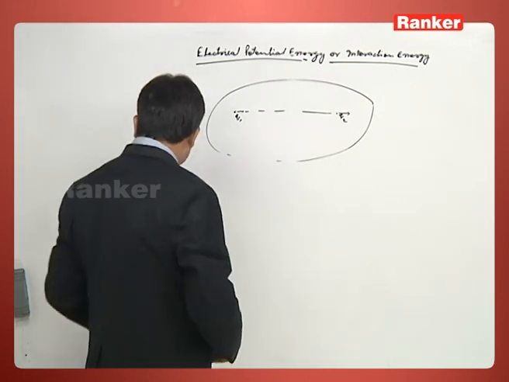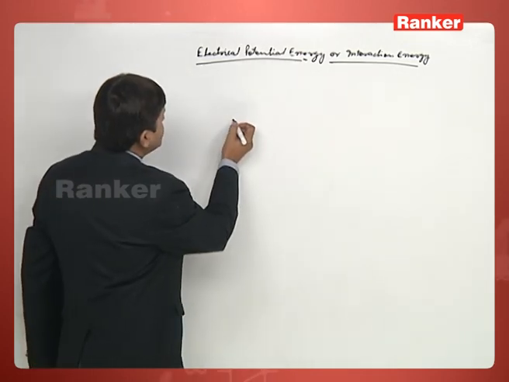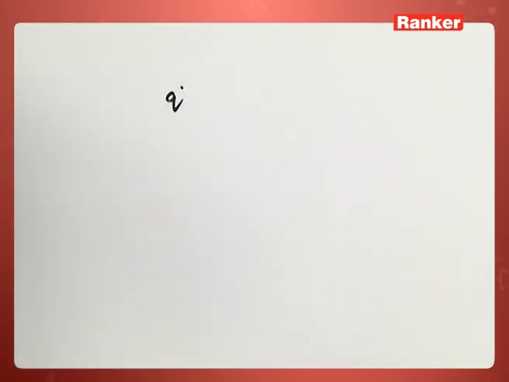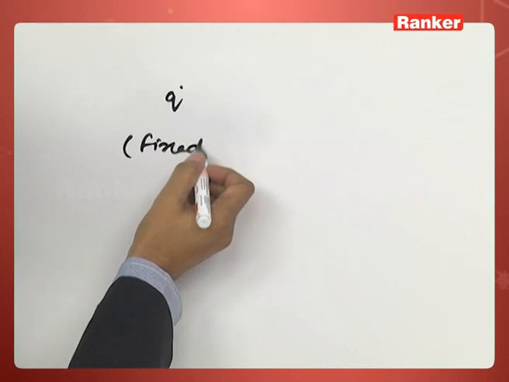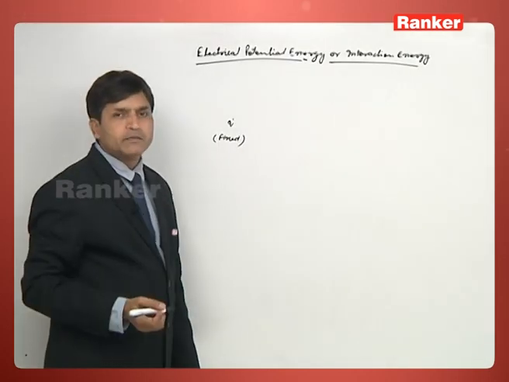So let's see here. For example, let this be charge Q, and this charge Q is fixed. Fixed means it is unable to move.